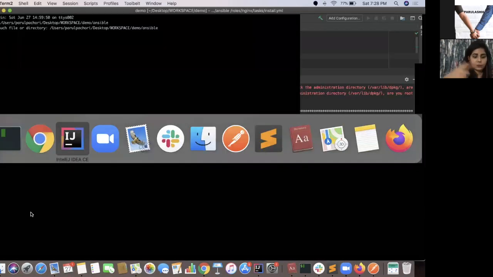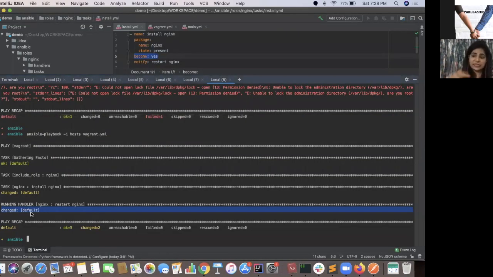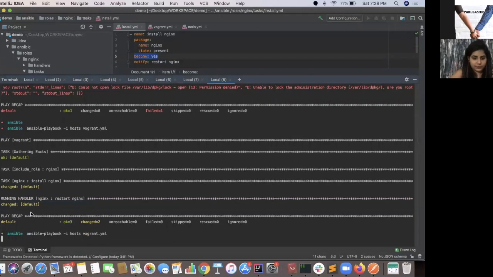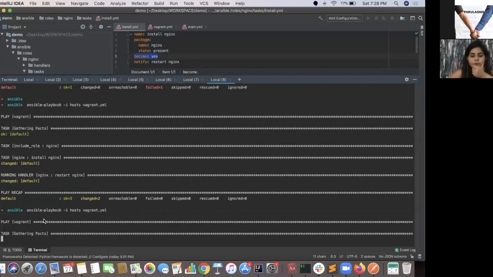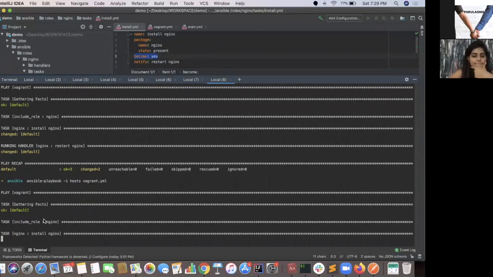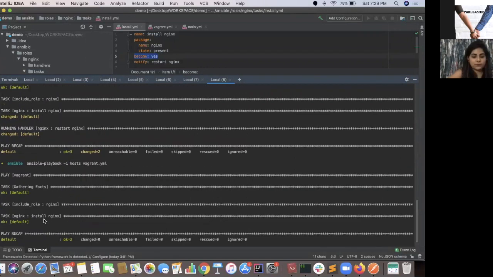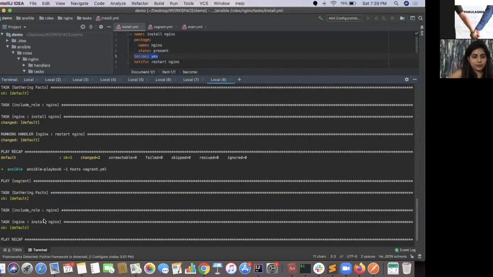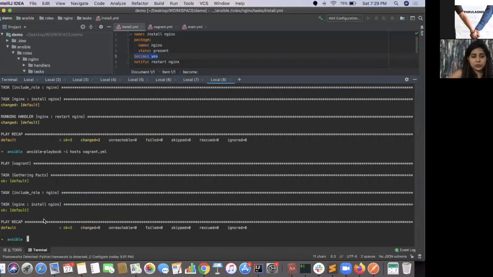Now I want to show you one more thing. Let's re-execute this script and see what is the difference. Okay, there is no change in task install Nginx.